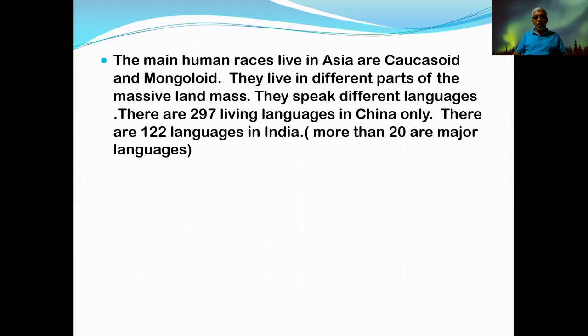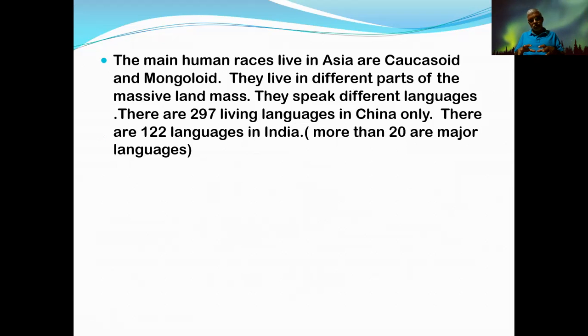There are 297 living languages in China alone. I mentioned it at the very beginning, you can remember. There are 122 languages in India, and more than 20 are major languages. You see the number of languages they speak. That's a very important thing. Therefore, knowledge of several languages is actually a need at present. That is why in Sri Lanka, bilingualism is given to you, to make you use two languages equally. Now you can understand the importance of learning languages.